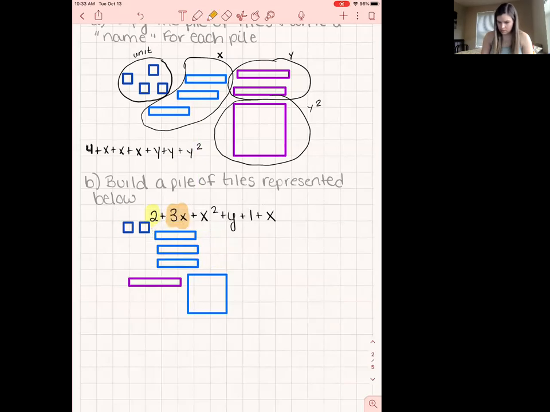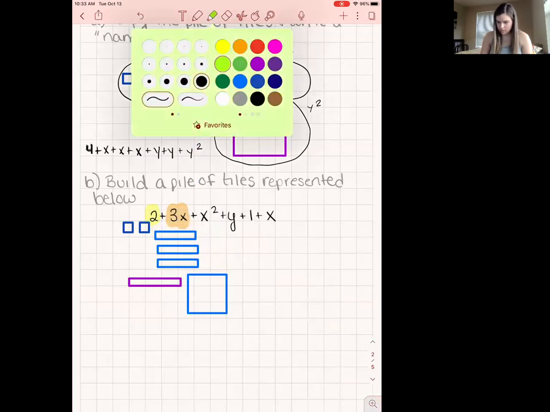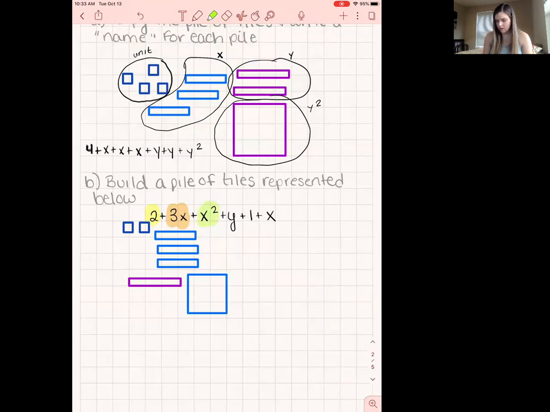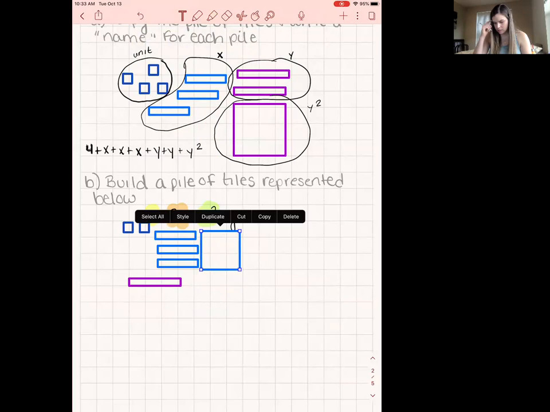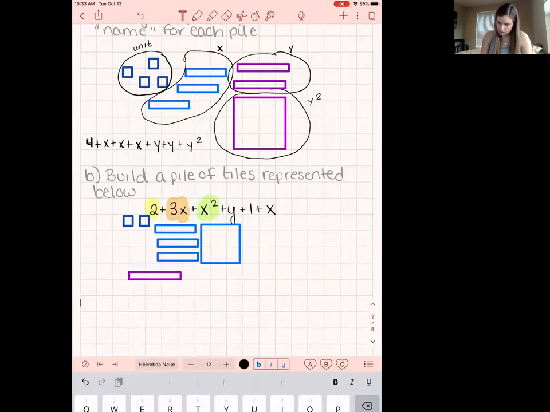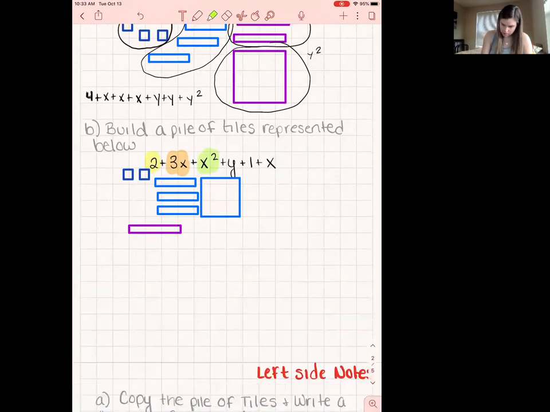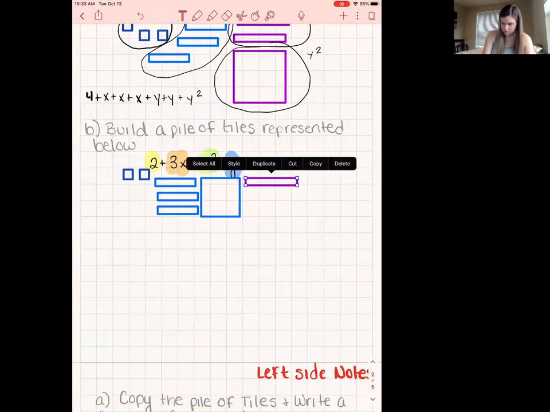Next up, it says that I need an X squared tile. Looks like I only need 1 of those, so we can just move this one. There's my X squared. Next up, it wants me to get a Y tile. And again, it looks like I only need 1 of those. So there's my Y tile.